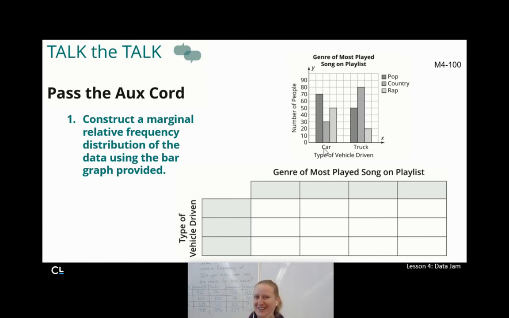What? Can you do it? Can you go backwards? Please notice it's a marginal relative frequency. That means I want, you know how this goes, percents, people. So hit pause. See if you can fill in this table. Hit play when you're ready to check your work.